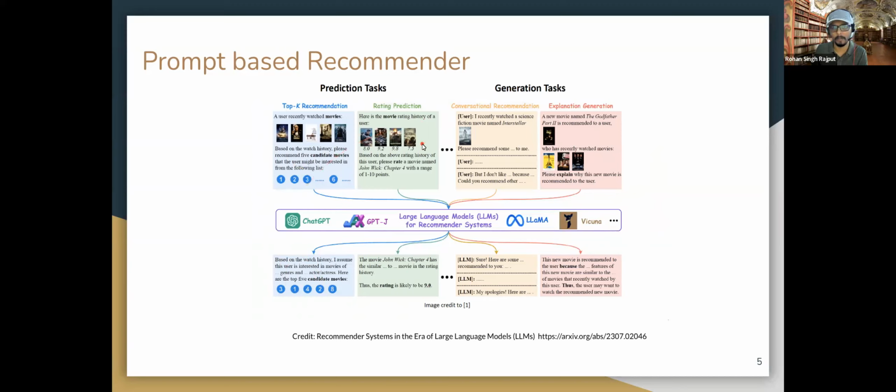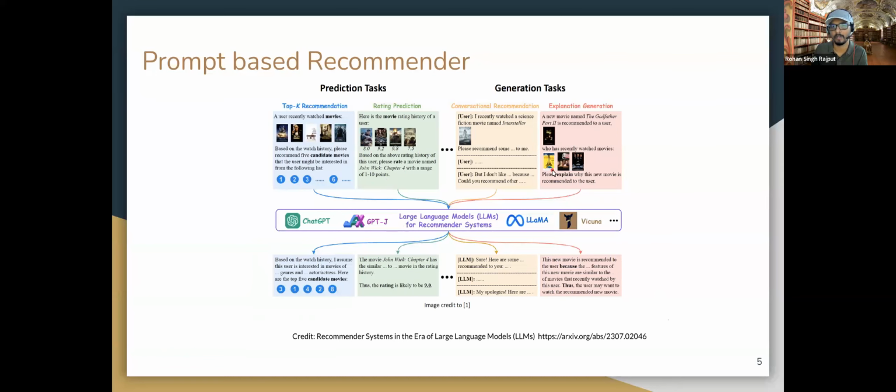Similarly, we can do a rating prediction. This is the historical rating given by this user to these movies. Can you suggest, for this new particular movie, what could be a rating from 1 to 10 points? And it can suggest a rating for us. Now, these are prediction tasks.